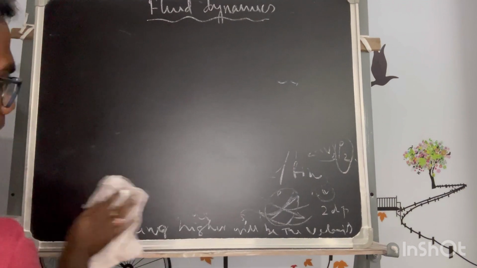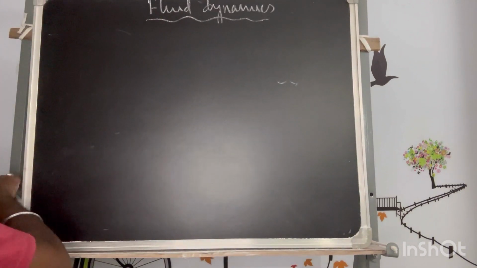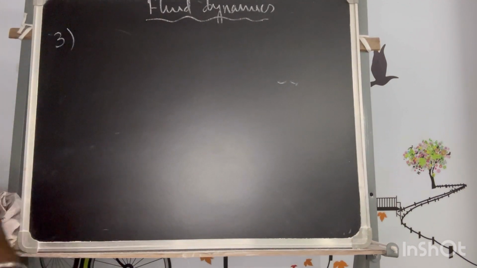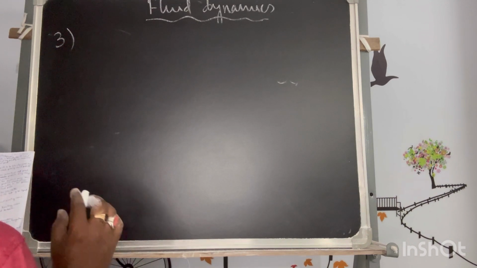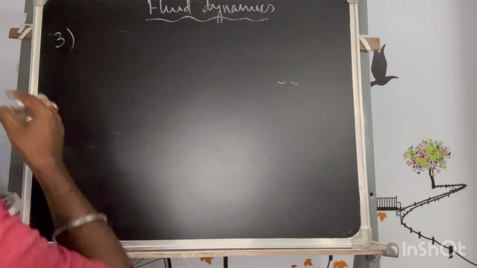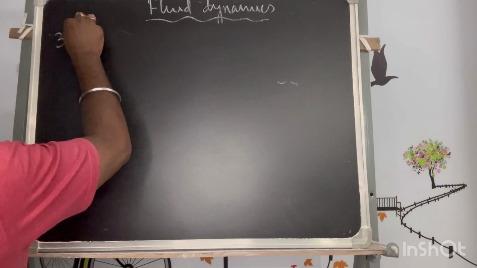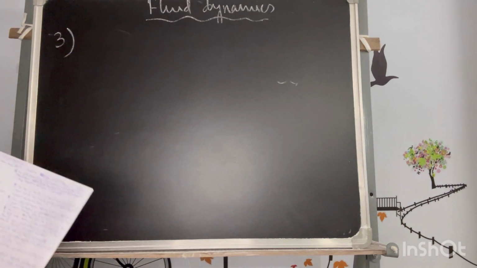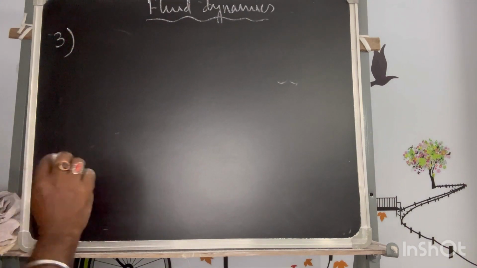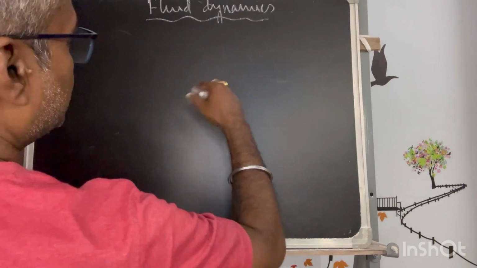The third property is saying the streamline flow is possible only if the liquid velocity does not exceed a limiting value. This is another criterion, but I will not go into that part immediately because it needs some extra theory.